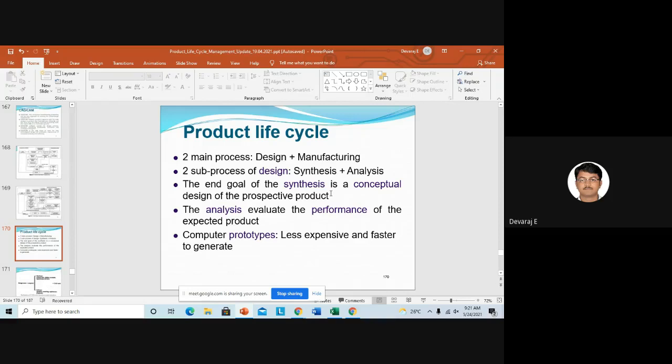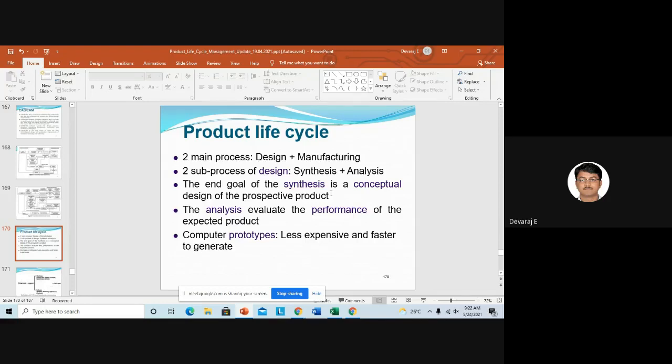After 18 years, the crack may develop in the chassis. So you should also tell where the crack will be developed in the chassis. That also you should tell. If you go for industry, you be careful. Everything you should do analysis and you should tell the results for the customers.